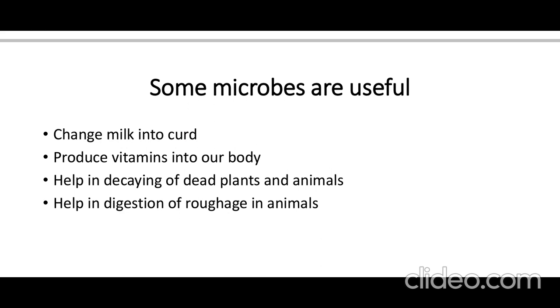Tooth decay results in bad breath, bleeding of gums and indigestion. Microbes are very small living things that can be seen only through a microscope. Last point, some microbes are harmful as they cause diseases. Some microbes are useful. In the next video we will discuss question answers.